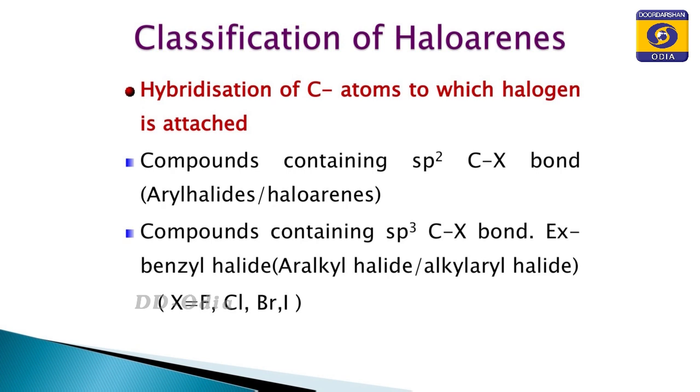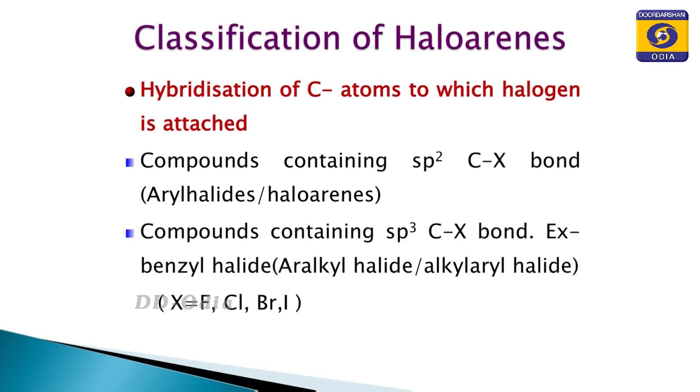One category is compounds containing an sp2 carbon-halogen bond and the other is the sp3 hybridized carbon-halogen bond. Haloarenes, that is chlorobenzene, fluorobenzene, bromobenzene, etc., are under the category of sp2 carbon-halogen bond, whereas in the benzyl halide, as in the example I have given, in toluene the hydrogen of the methyl group is replaced by the halogen.